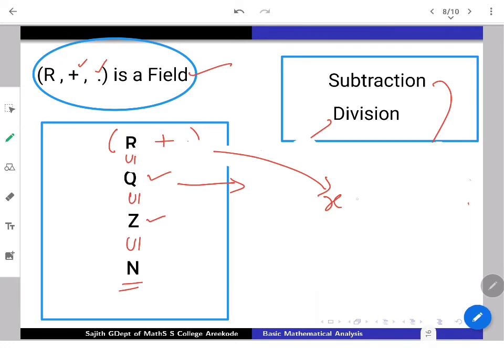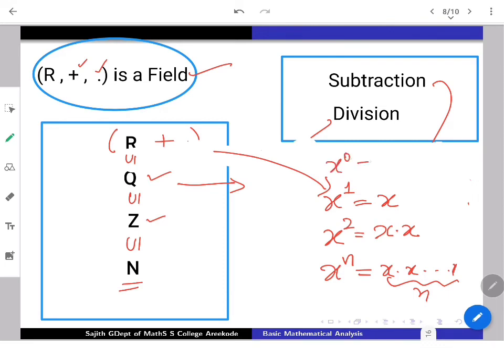We can conveniently write x raised to 1 as x. Square, our notation is x into x. In such a way we can do that. So x raised to n, we can just take the product up to n times. Such usual notations you can define.